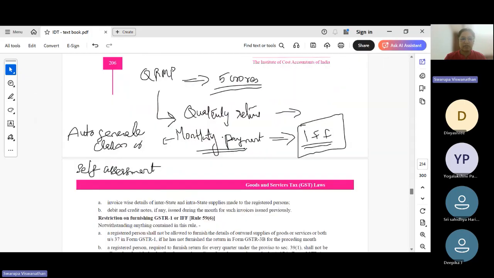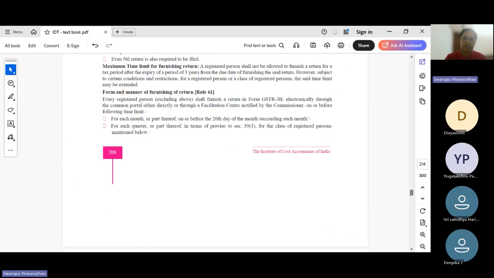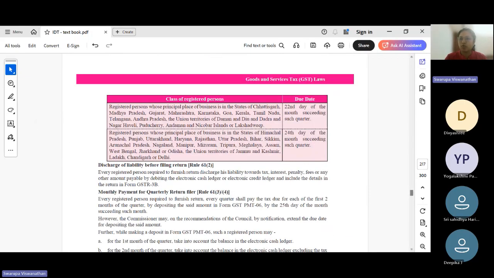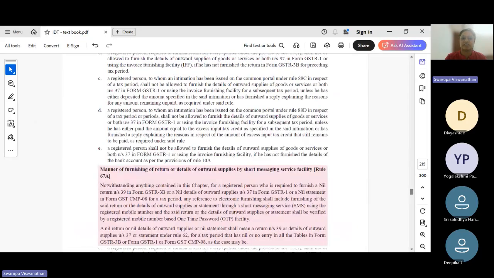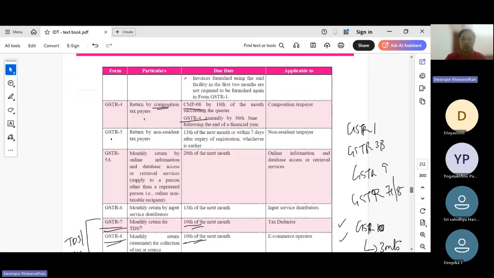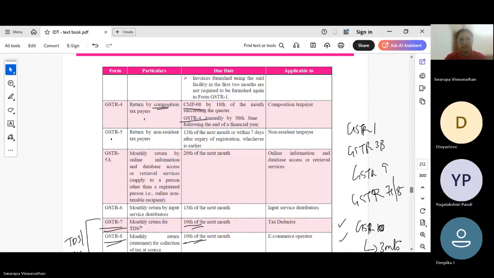Okay. This is the main thing with respect to returns. You should know what are the due dates, what different returns stand for, what is the purpose of different returns, what are the due dates of filing, and the QRMP scheme. Okay, this is what you should know with respect to returns from exam point of view.